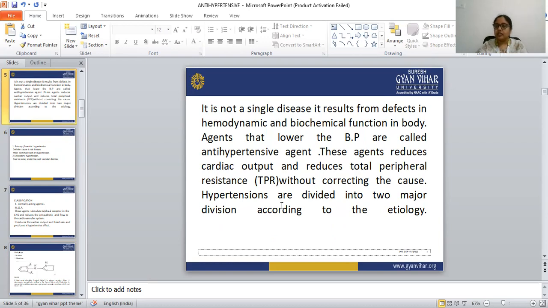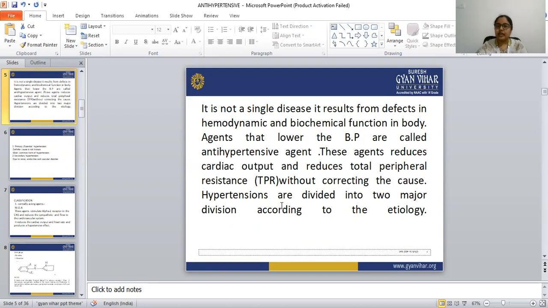So if there is any defect in the hemodynamic and biochemical function in the body, at that time hypertension is caused. But this is not a single disease.